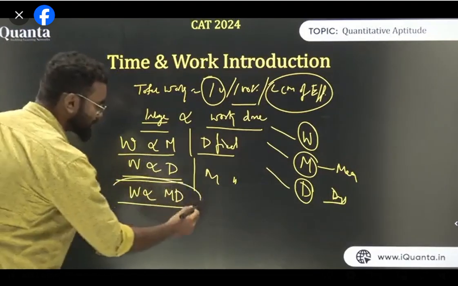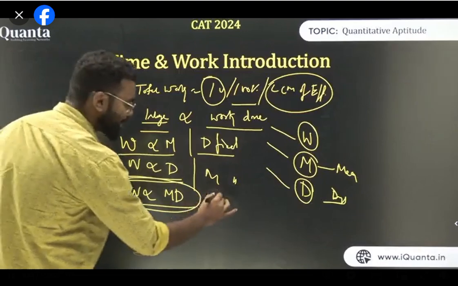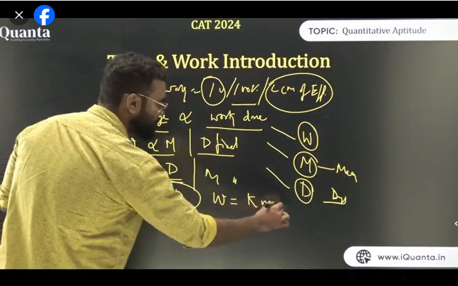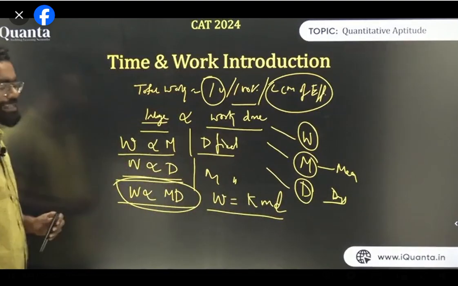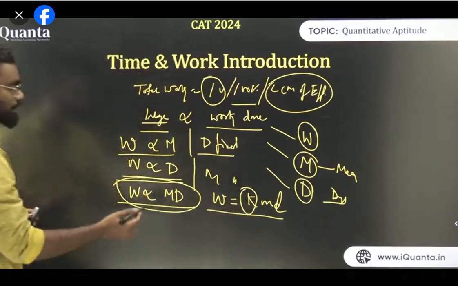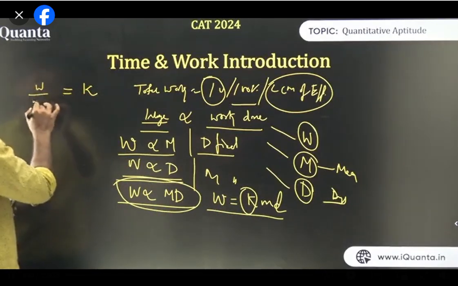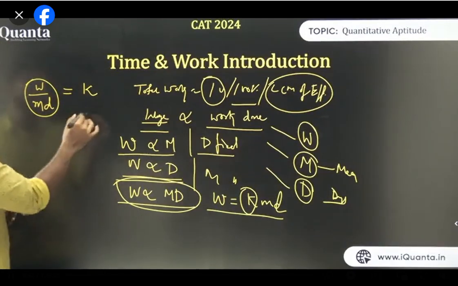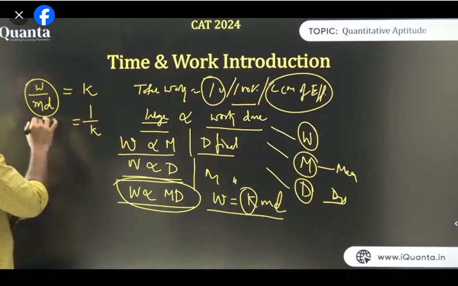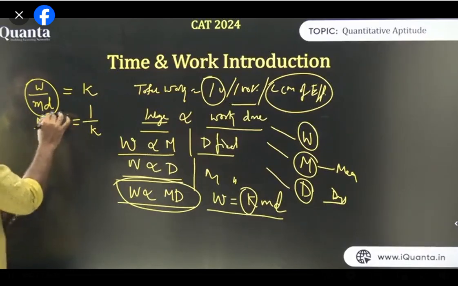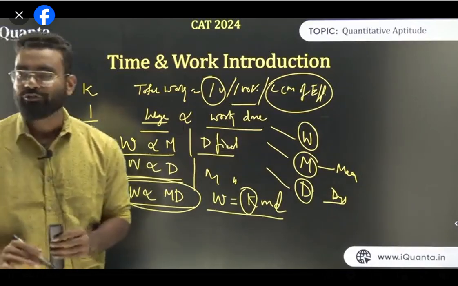Now, by compound variation, we can find W is proportional to MD. From that, we can write W equals KMD. K is basically the constant from the variation, if you already learned variation. From this, we can write K is basically W upon MD. If I inverse it, 1 upon K is basically MD upon W. Now we can say MD upon W is a constant, so it is fixed.